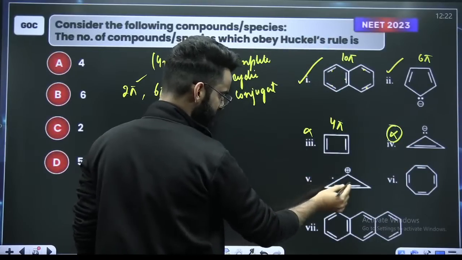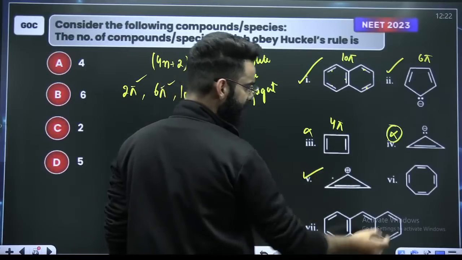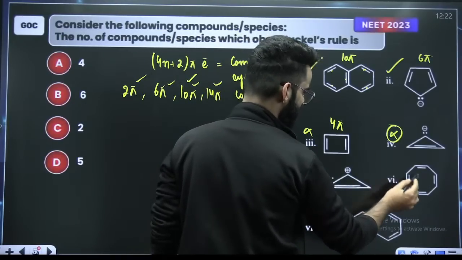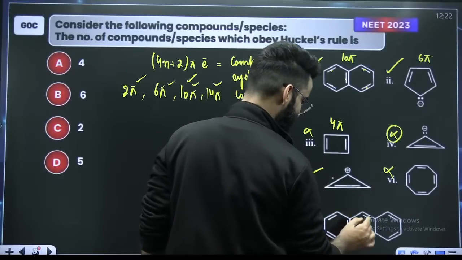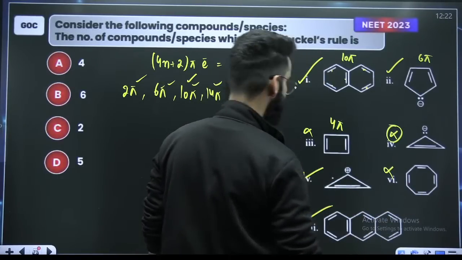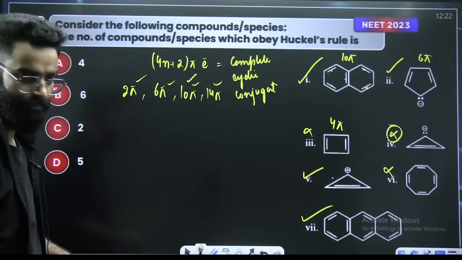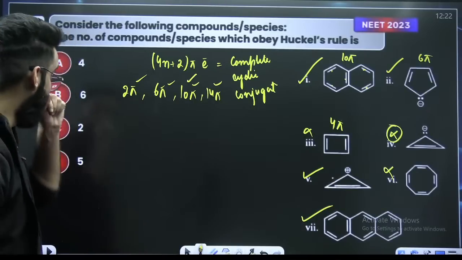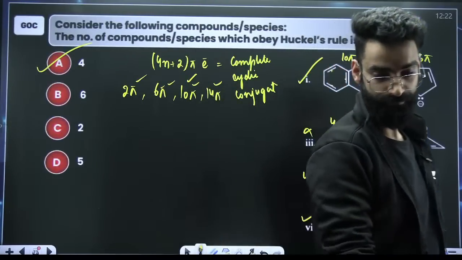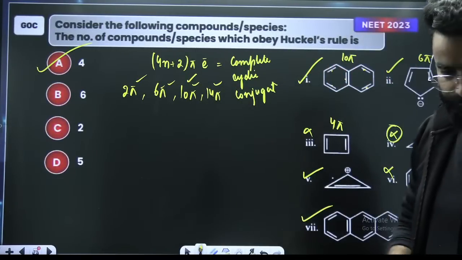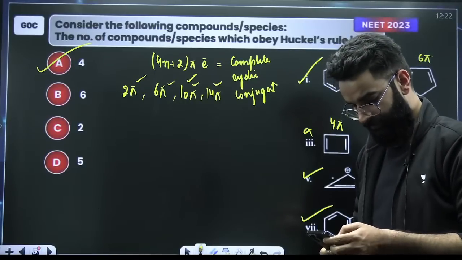2, yes, following Huckel's rule, right? 2, 4, 6, 8. 8 pi electrons. 8 is not here, so it's not following. 2, 4, 6, 8, 10, 12, 14. 14 pi electrons, yes. How many species are there? There are 4 species basically which are following Huckel's rule. Perfect, people? Perfecto.